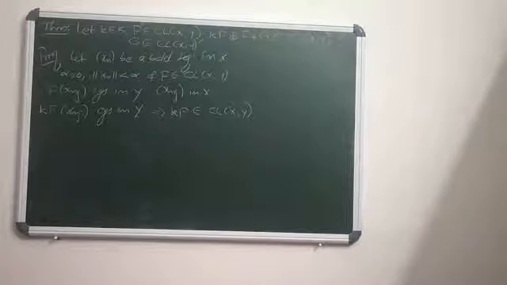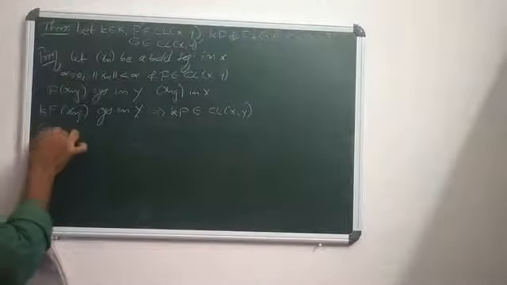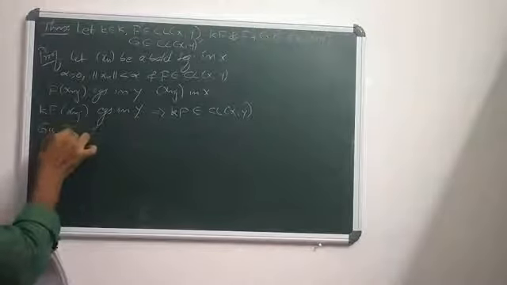How to prove this for F and G? When F and G fall in CL(X,Y), the next part is that we have to show that F plus G also falls in CL(X,Y). So its proof is: suppose F and G both fall in CL(X,Y).